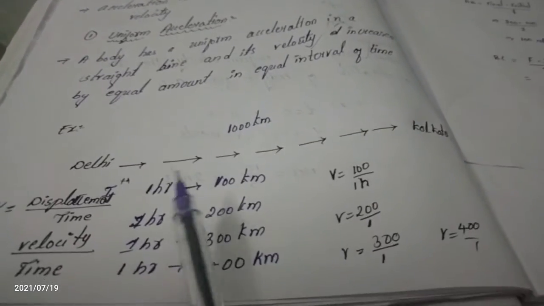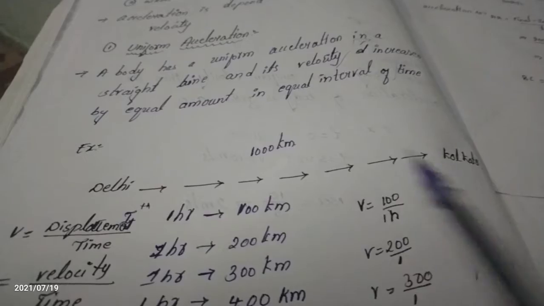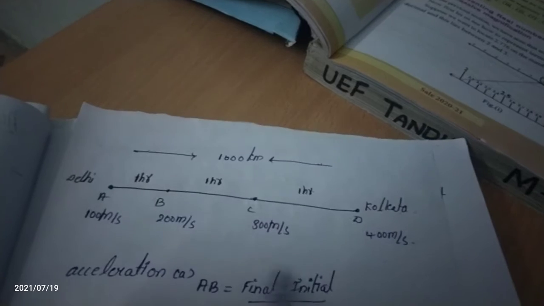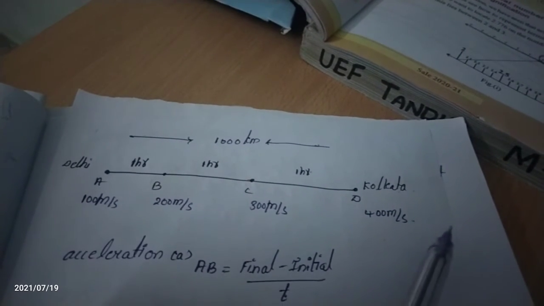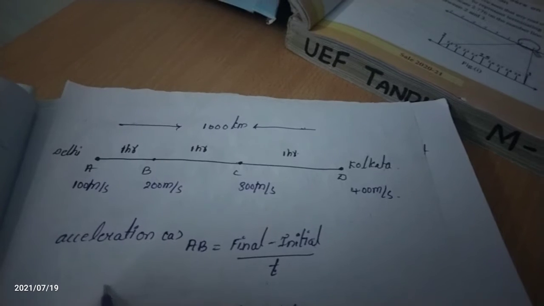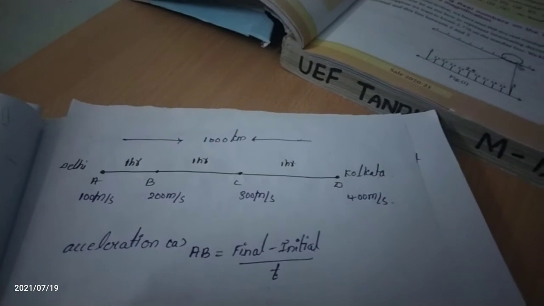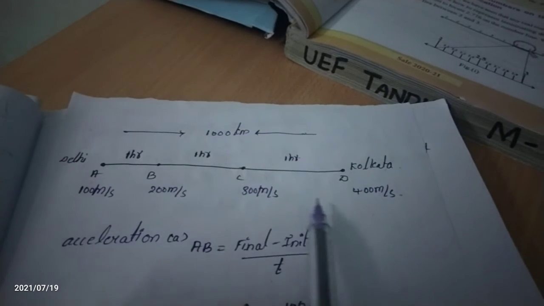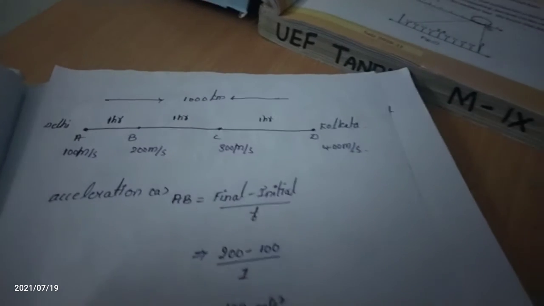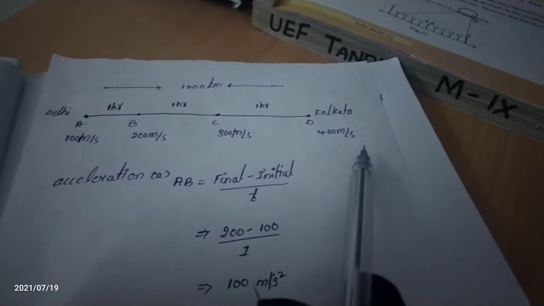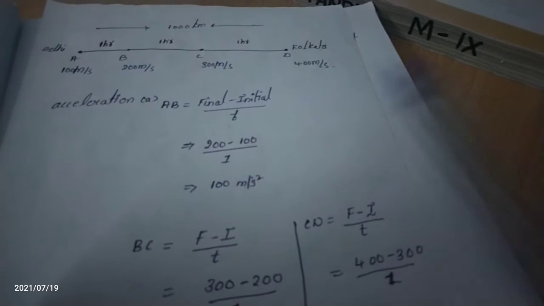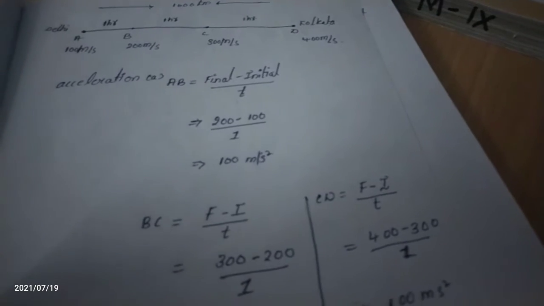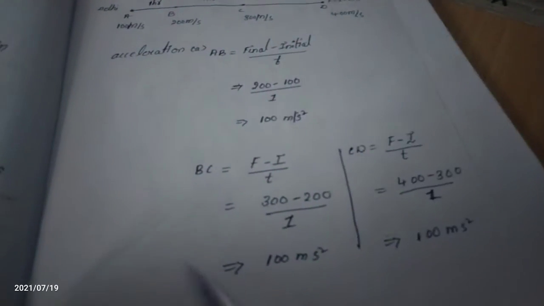I am taking the example of Delhi to Kolkata. Yesterday we discussed this example, and we also found the acceleration to be equal. Here the velocities are 100 meter per second, 200 meter per second, 300 meter per second and 400 meter per second. We find the acceleration: change in velocity by time, that is final velocity minus initial velocity divided by time. By using this formula, we get equal acceleration.